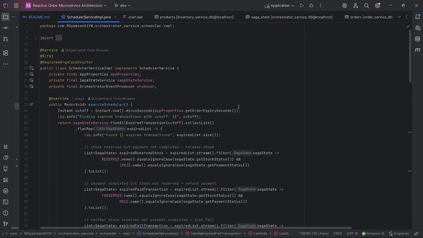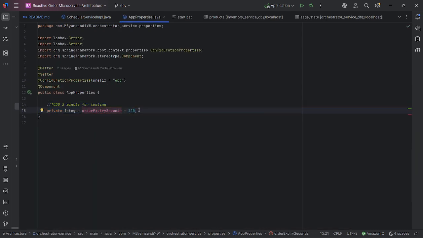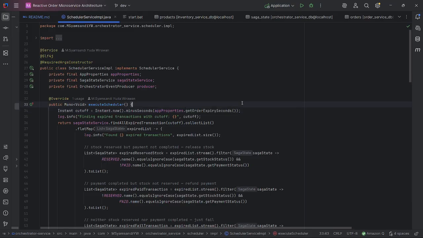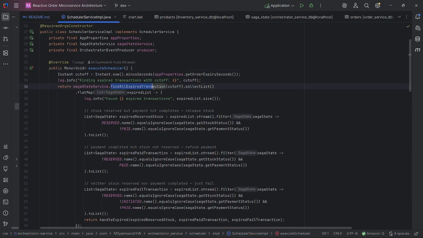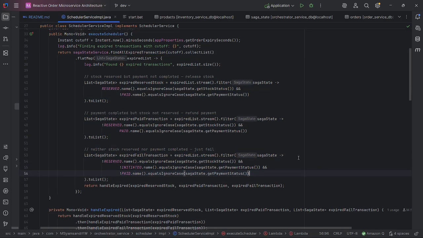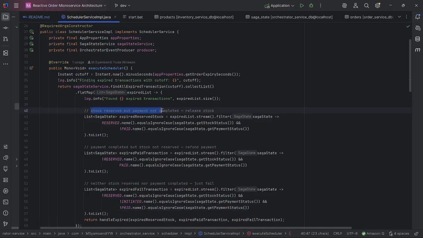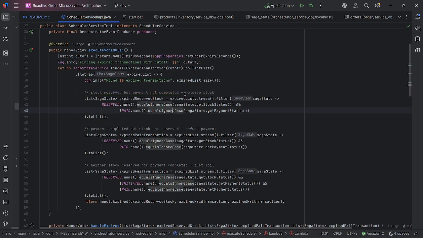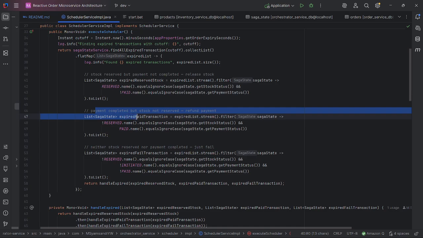So in here, execute scheduler. This is the cutoff. It's now minus 2 minutes for testing. It will find all expired transactions and there are several outcomes. First case: stock reserved but payment not completed, so I need to restock. Then payment complete but stock not reserved, that means I need to refund.